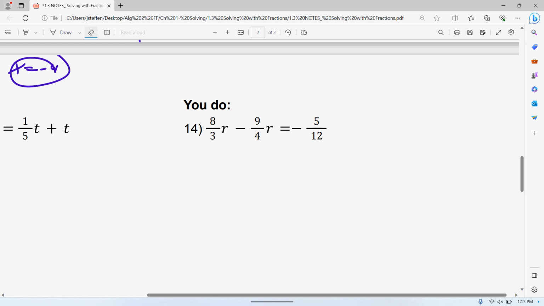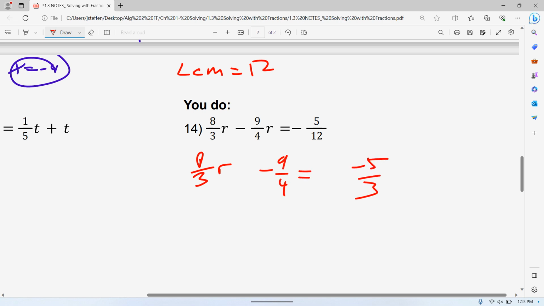Number 14 is now we have 3 fractions. But again, really the only thing that makes this one harder is finding your least common multiple. Because once you have that, you do the same thing as everything. 12, the least common multiple. -9 over 4. But all of them over 12.